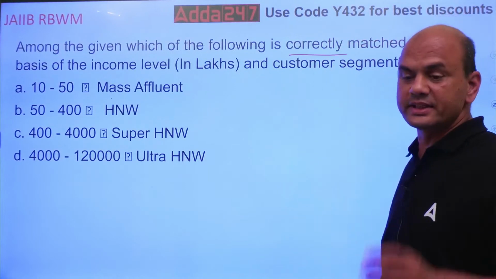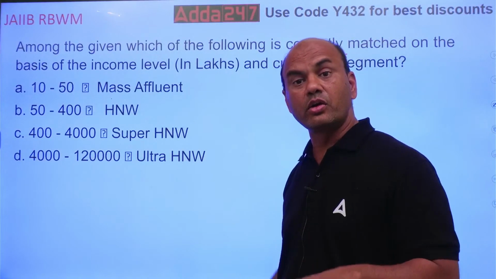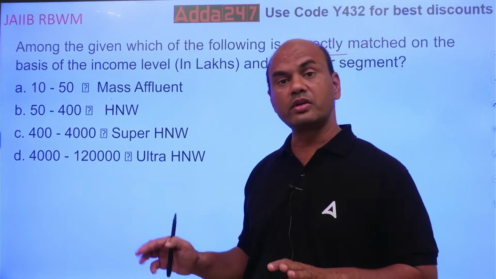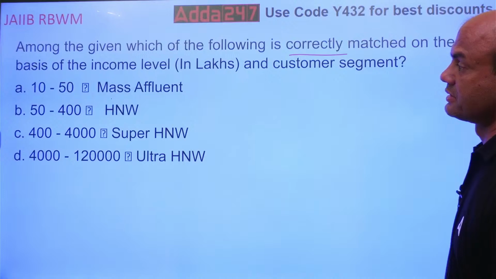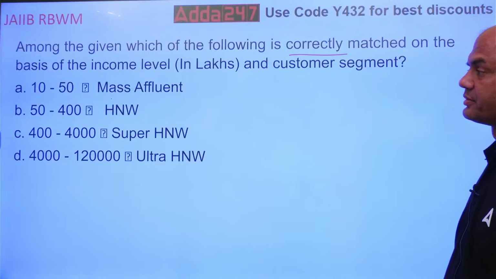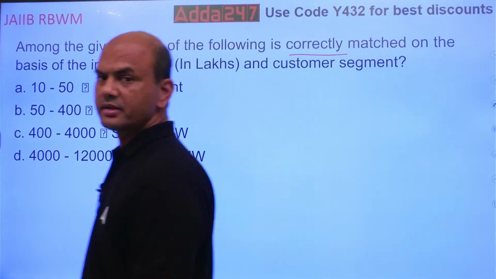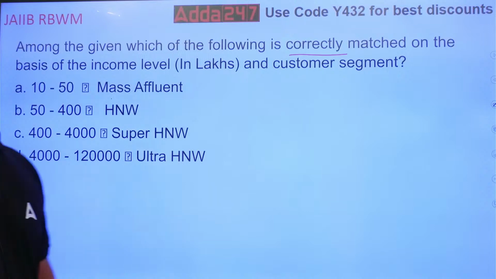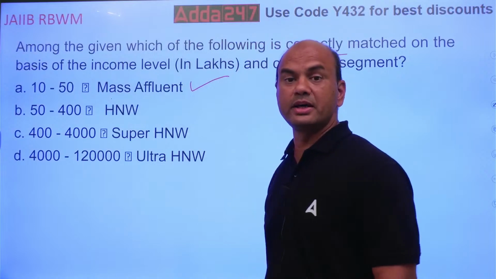Now see here, in the exam you have to always focus on what is asked. Have they asked the correct one or the wrong one? Always focus on this. Do they want the correct one or the wrong one? So now think over it. Correctly matched. What is the answer? Think. Very easy one. It is this one: 10 to 50 lakhs, mass affluent.